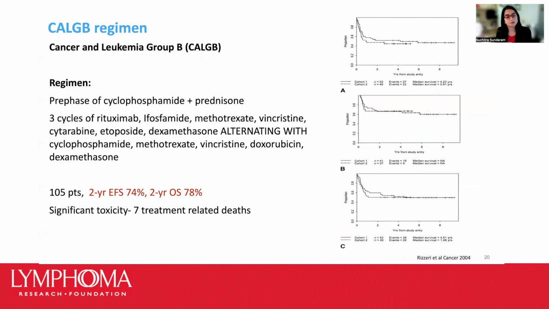The other regimens studied were the CALGB regimen, or Cancer and Leukemia Group B. They published a trial of intensive short-duration chemotherapy that enrolled patients with a median age of 47. So this is perhaps the highest median age of any trial incorporating an intensive regimen for this disease. In the study, only approximately half of the patients were cured of disease. And unfortunately, there were also severe neurological toxicities such as transverse myelitis, neuropathies, and even blindness. So adjustments had to be made to the CNS prophylactic regimens, which then improved tolerability to this regimen.